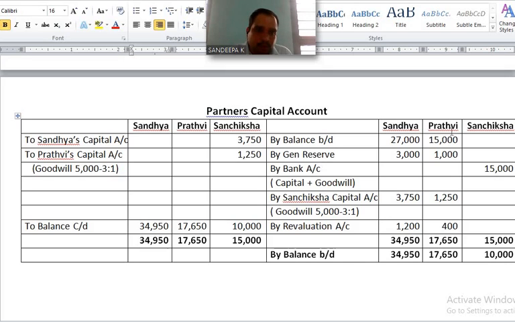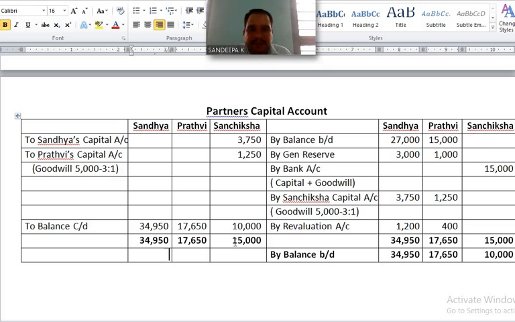Next, total Prithvi's column: 15,000 plus 1,000 plus 1,250 plus 400. How much? 17,650. Write it in debit side 17,650. Understand? Next, Sanchiksha's column, total it, credit side 15,000 total.